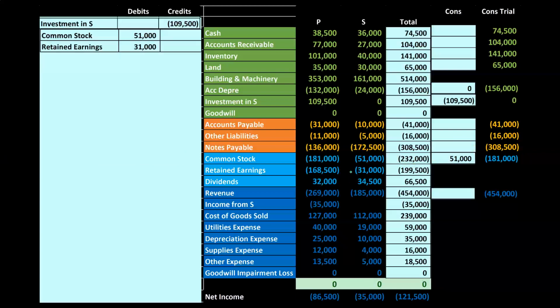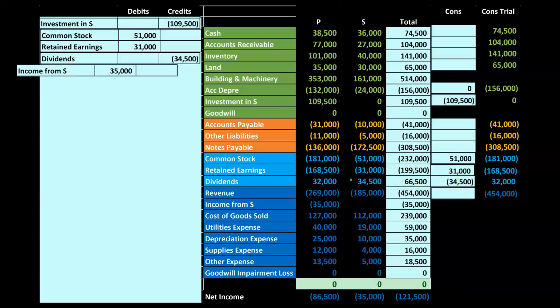We're going to debit the retained earnings for the 31,000, taking S's retained earnings off the books, bringing it back to what P had. Then we're going to take the dividends off the books for S. This is a debit. We then will credit the dividends to remove them, bringing us back down to the 32,000, which is what is on the books for P.